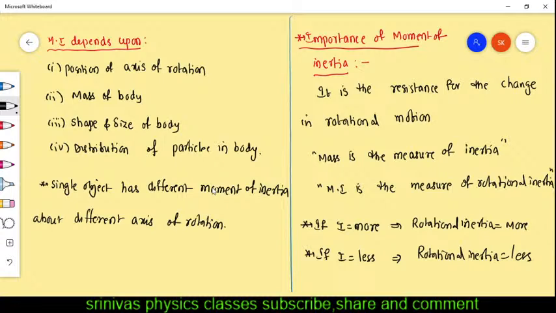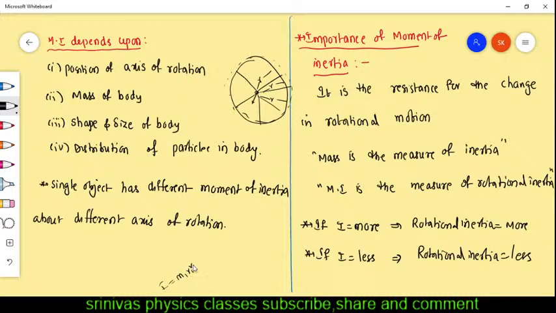For example, a cycle wheel is very large in size. If the cycle wheel is very large and they are using spokes, most of the particles are at the rim of the wheel. Then the moment of inertia about this axis it rotates. These are the distances r like this. Then the moment of inertia is what?